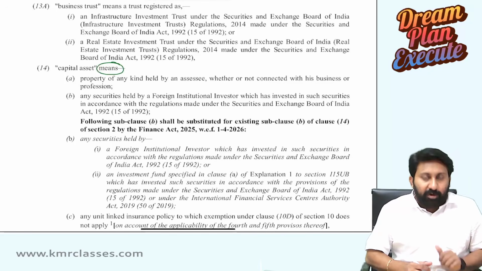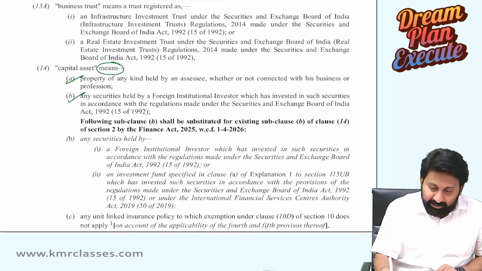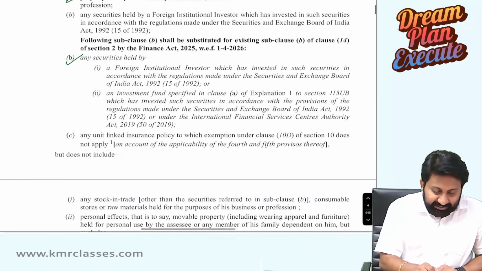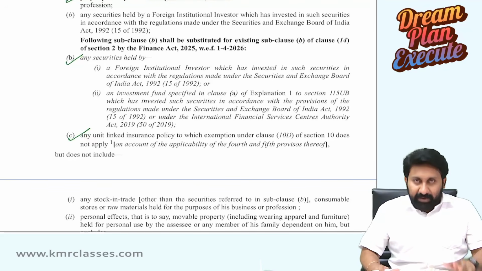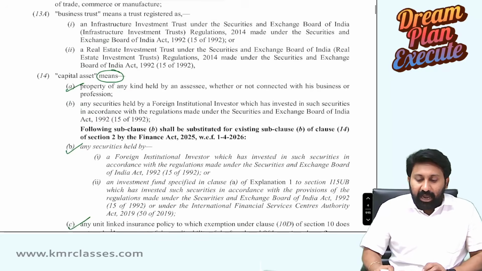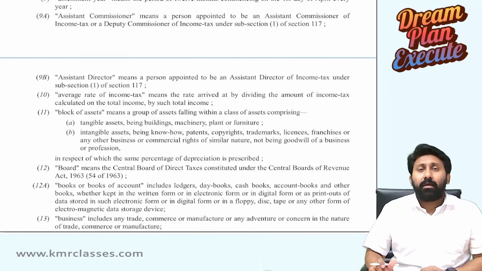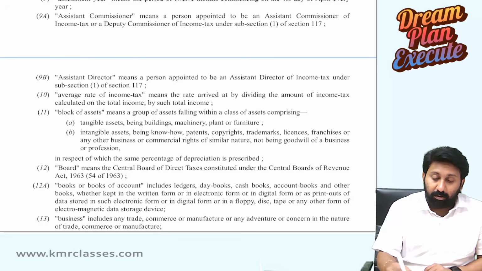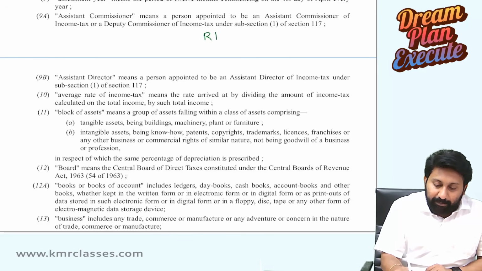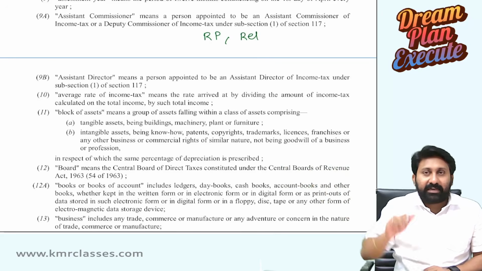Means A, means B, means C. That's it. That is the capital asset. For example, a related party or relative under the Income Tax Act.